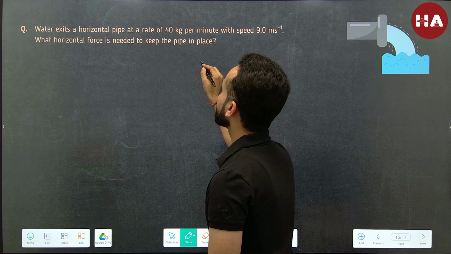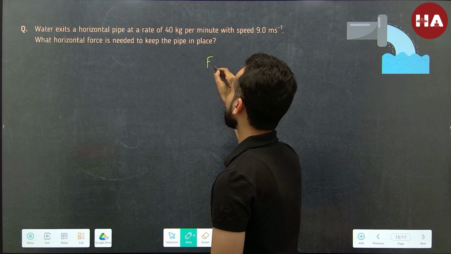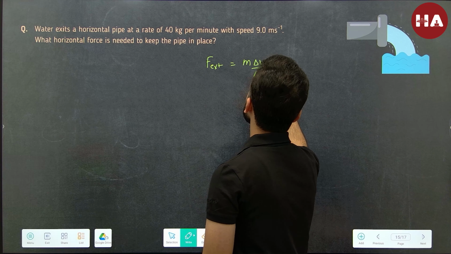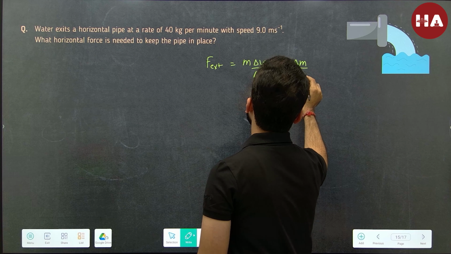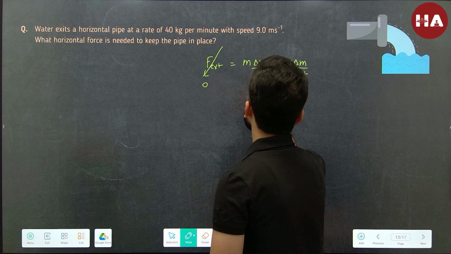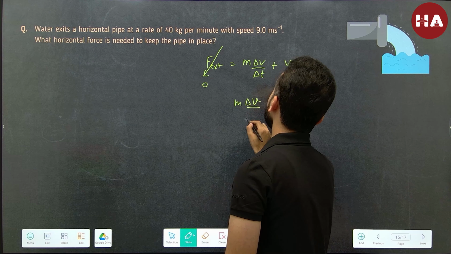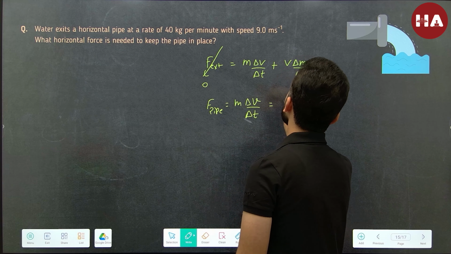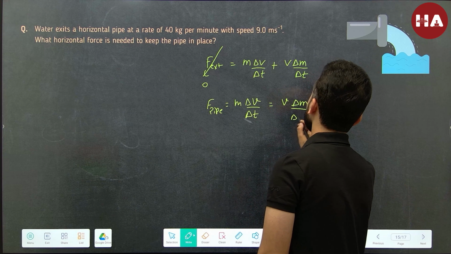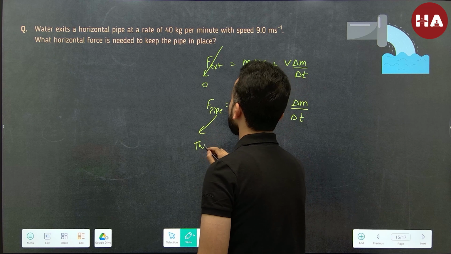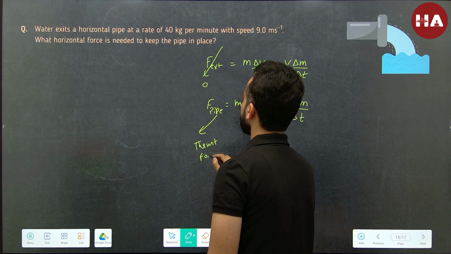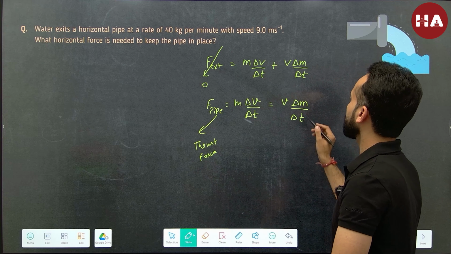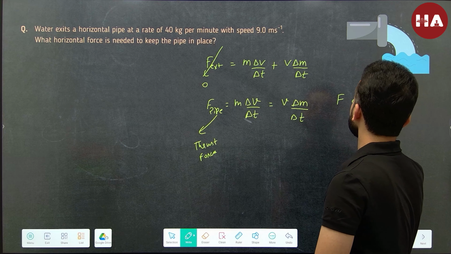We've just learned that the external force is equal to m delta v by delta t plus v delta m by delta t. If this external force is 0, then m delta v by delta t, the force experienced by the pipe, is equal to v delta m by delta t. We can call this the thrust force. This is the force the firefighters experience, and therefore it is proportional to velocity, shouldn't it be?